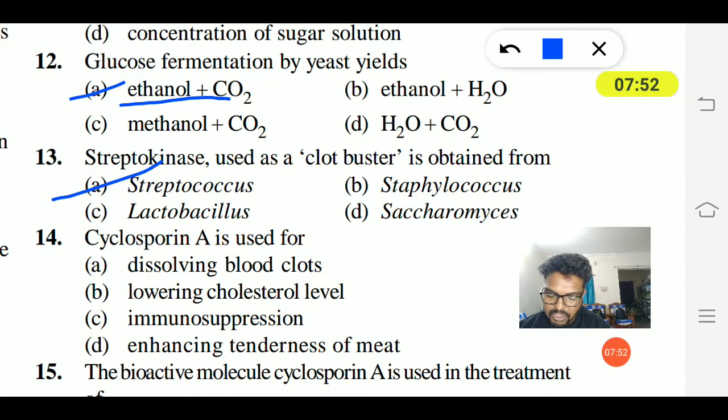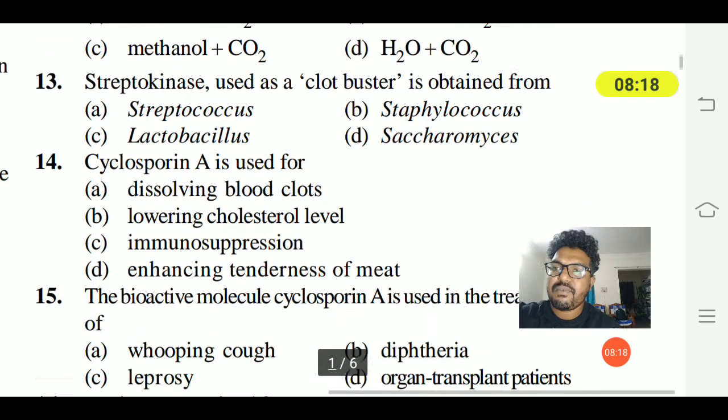Next, 14th question. Cyclosporin A is used for dissolving blood clots, lowering cholesterol, immunosuppression, or enhancing tenderness of meat. Cyclosporin A is used for immunosuppression during organ transplantation. Got it? So we'll go to the 15th question.